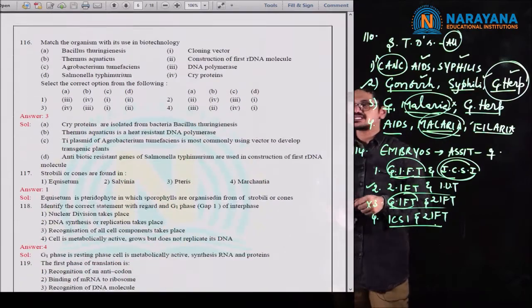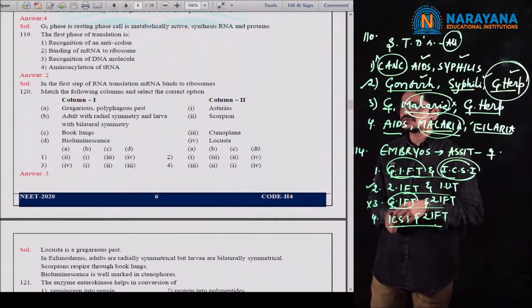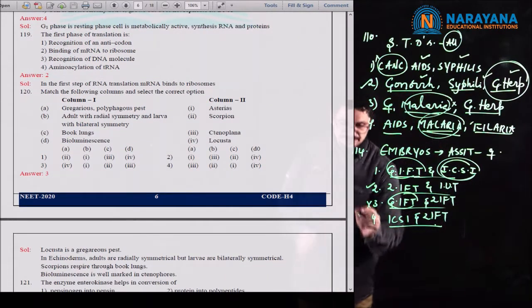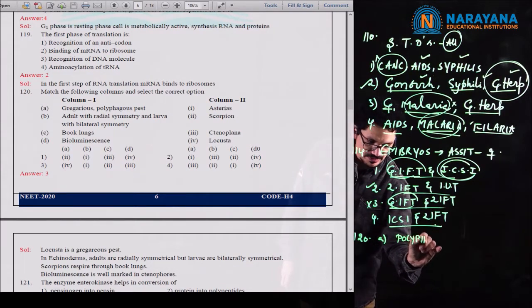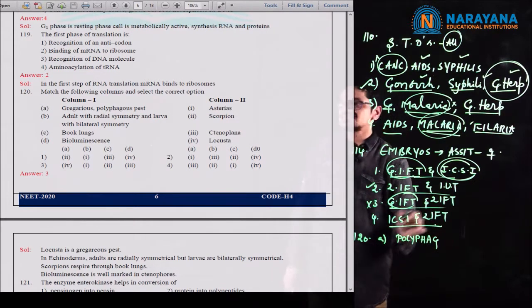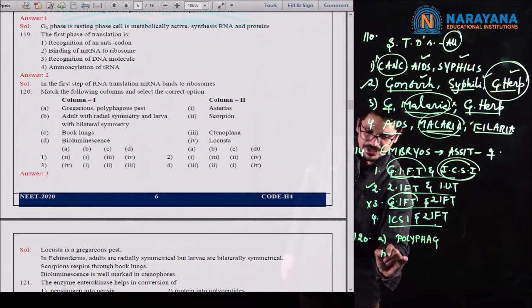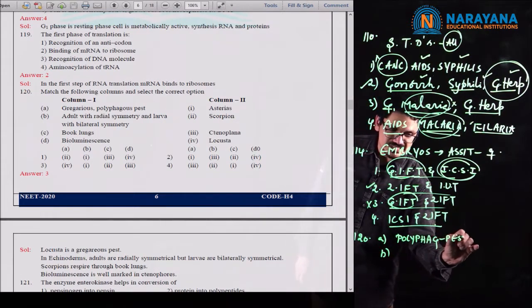Let us move to the next question. Question number 120. If you observe question number 120, in the first column they mention gregarious and polyphagous pest. It is nothing but the polyphagous pest.